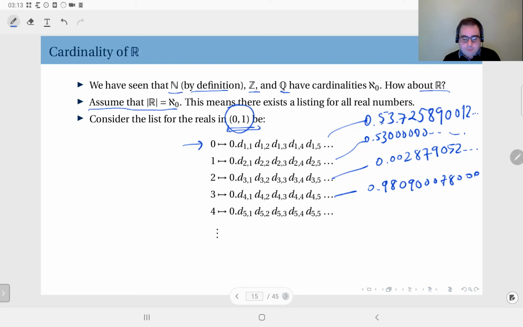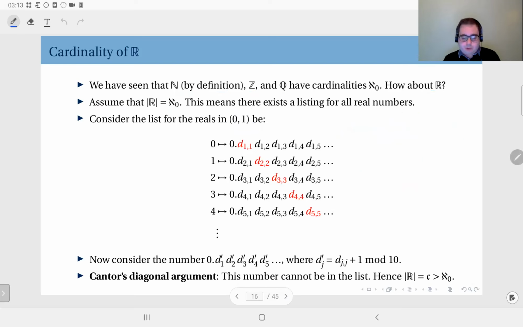Now, consider this number: 0 point d1 prime, d2 prime, d3 prime, etc., where every digit here is obtained from each of these by adding 1 and taking mod 10. What does that mean?